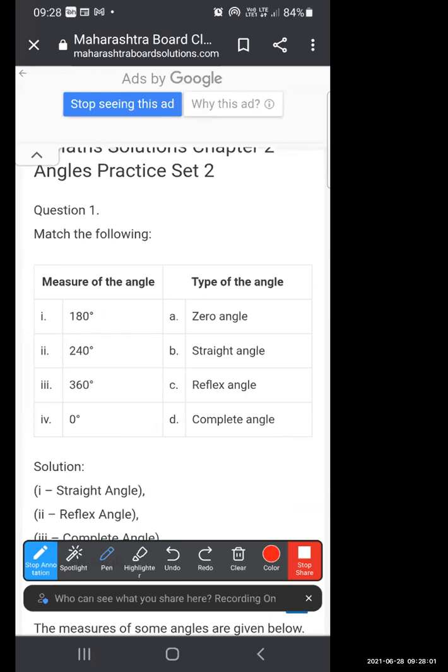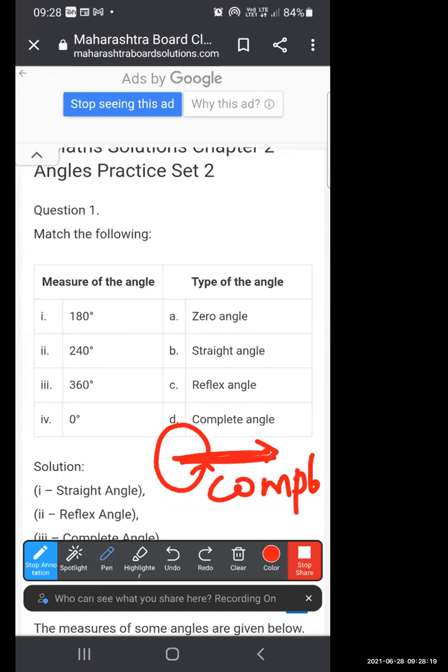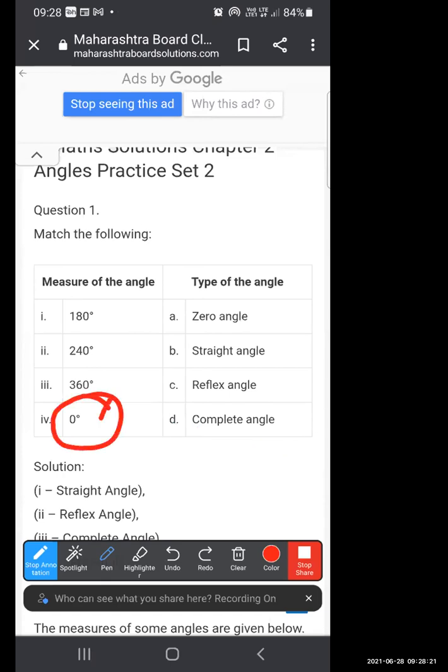Okay. Now here 360 degree. If the angle starts with this point and then it completes its state and comes back to its original position, it is known as complete angle. Now 0 degree means what? Zero angle. 0 degree is nothing but zero angle.